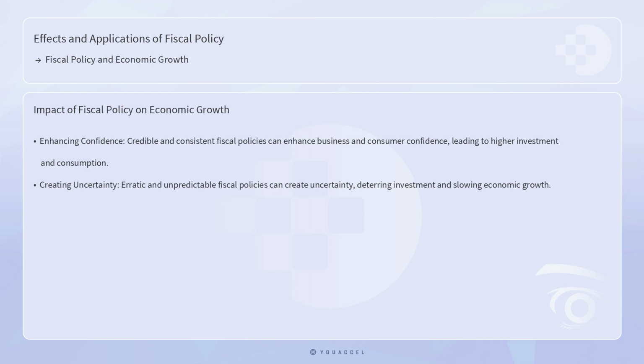Fiscal policy can also influence economic growth through its impact on expectations and confidence. Credible and consistent fiscal policies can enhance business and consumer confidence, leading to higher investment and consumption. On the other hand, erratic and unpredictable fiscal policies can create uncertainty, deterring investment and slowing economic growth.